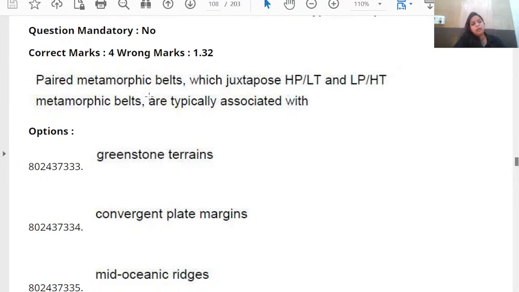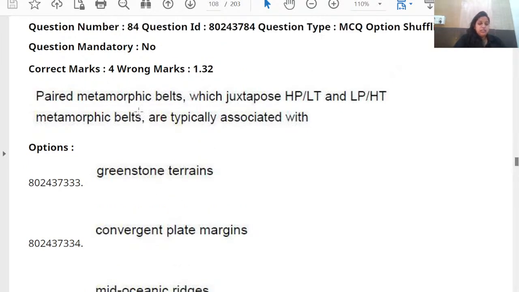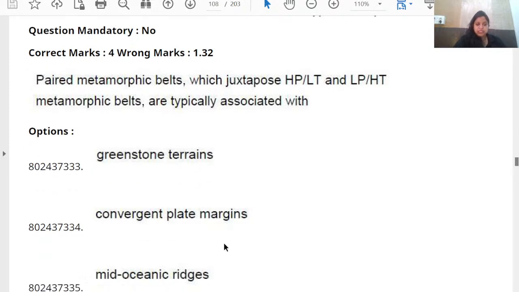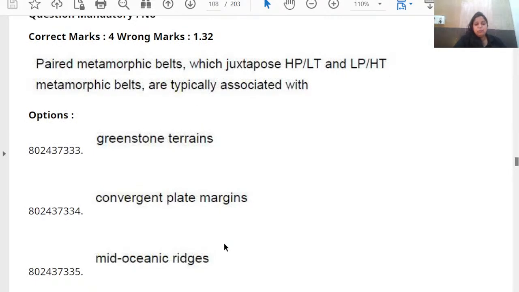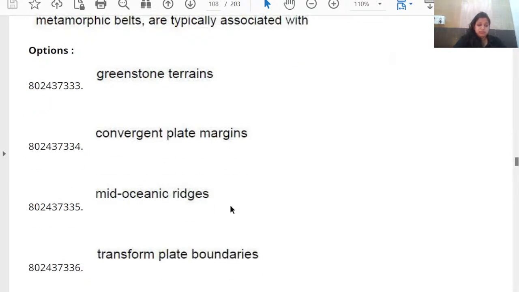We saw the paired metamorphic belt in detail, with examples, and how they are associated with the convergent plate margin, with the high pressure, low temperature and low pressure, high temperature belts. So the answer is convergent plate margin.